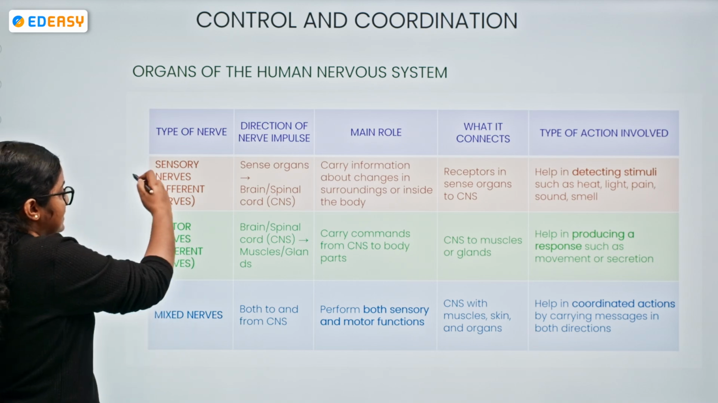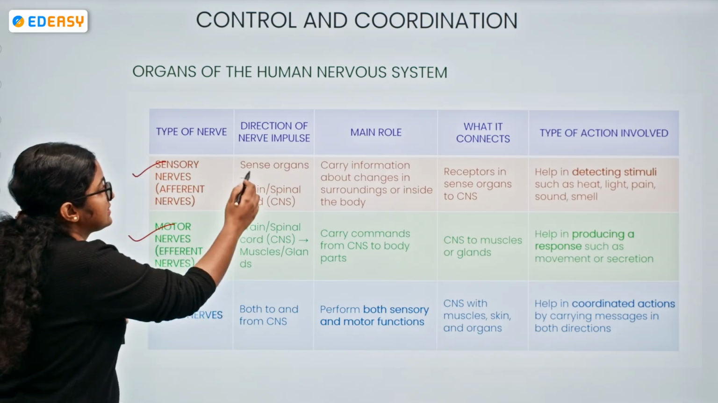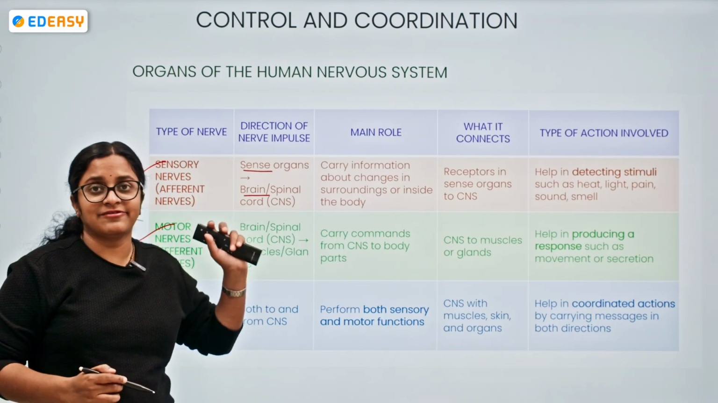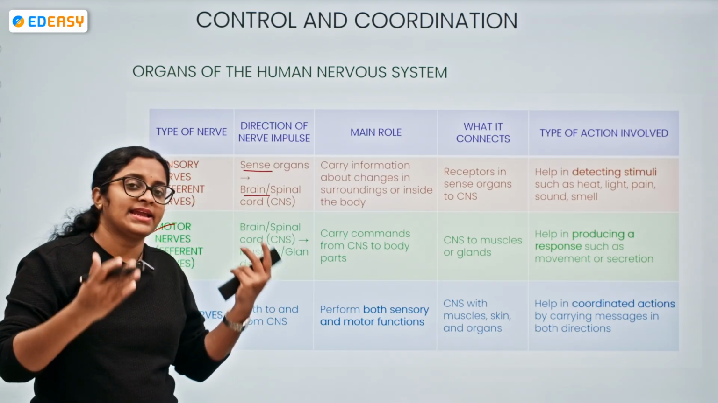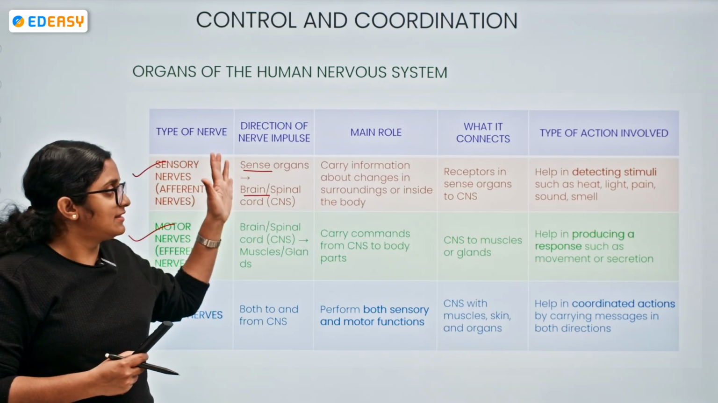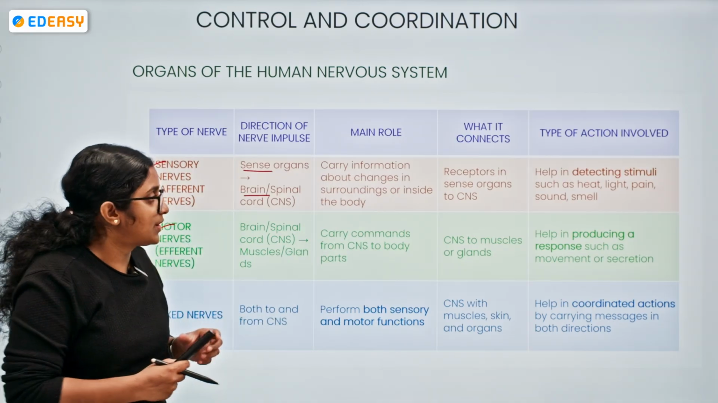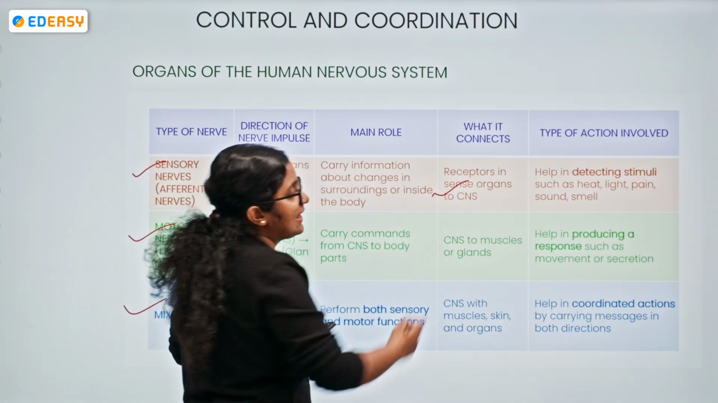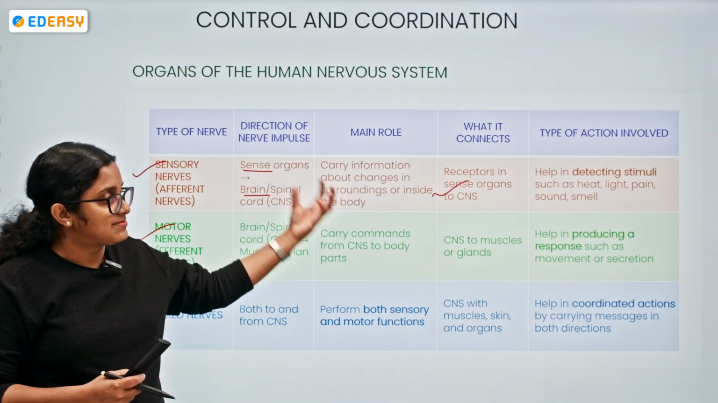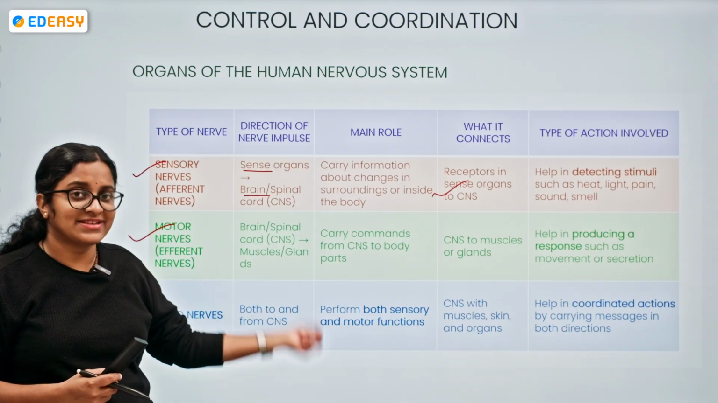Type of nerve: sensory, motor, and mixed nerve. Direction of impulse for sensory: sense organs to brain or spinal cord. Its main role is carrying information whenever there are any outside or internal changes occurring within the body. It connects the receptors in the sense organs to the CNS, helping detect stimuli. So the type of action is helping in detecting stimuli like heat, light, pain, sound, and even smell.